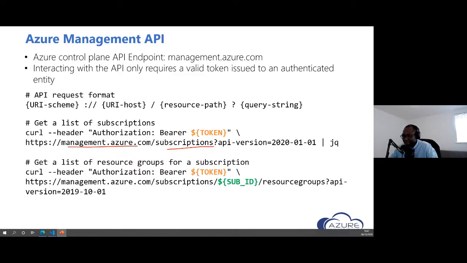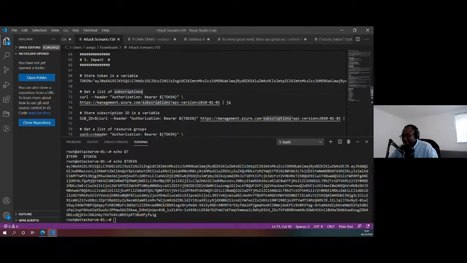Then we want to get a list of the resource groups. So now we're going through the chain. We want to get a list of the resource groups for the subscription. We specify the subscription ID that we got from the previous list, and we just move around the environment, trying to obtain as much information as possible. I won't show you the whole situation, I'll just show you some quick scenarios here. So what I'm going to do is run that.